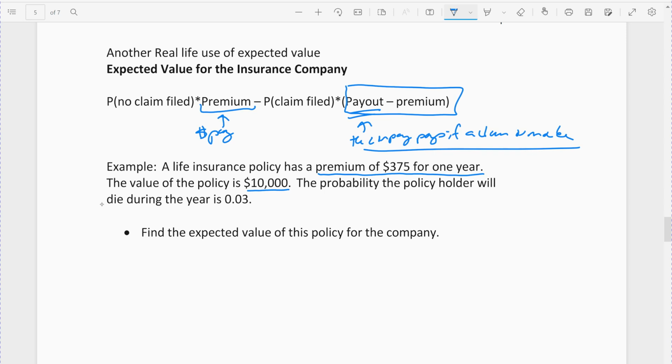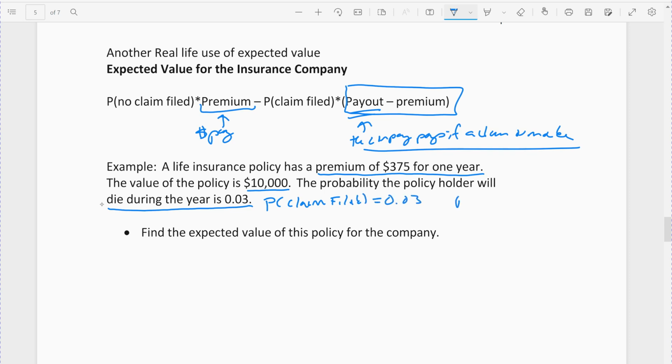The odds are based on actuarial science, where they plug age, demographics, and things like that into a program and figure out the chance of somebody living or dying throughout the year. In this particular case, this policyholder has a 0.03, so 3% chance of actually claiming the policy, of dying throughout the year. So that's the probability that the claim is filed, 0.03.